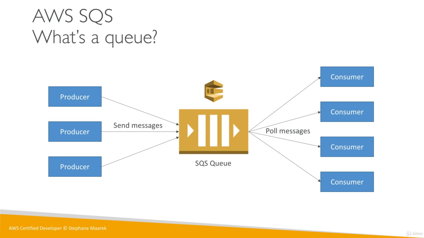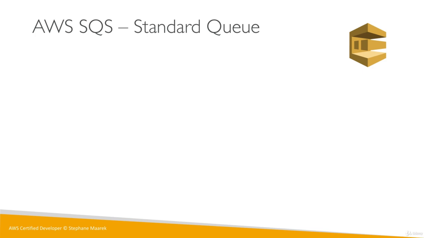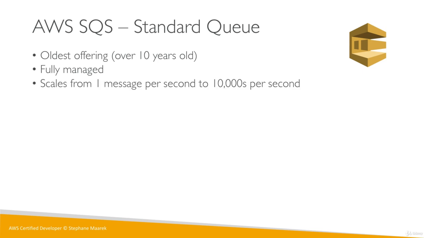Pretty easy, right? Now in SQS, there are different kinds of queues, and the first one is going to be the standard queue. It turns out that SQS is the oldest offering of AWS. It's over 10 years old, and it was the first thing to come out of AWS. It's that popular. So it's been running for a long time and is very, very stable. It is fully managed, so you don't even have to set up a queue. We'll just go in the UI, create a queue, and we'll be done. It will scale from 1 message per second to 10,000 messages per second. It's really easy to scale SQS. You don't need to do anything. It's just built in for massive scale.